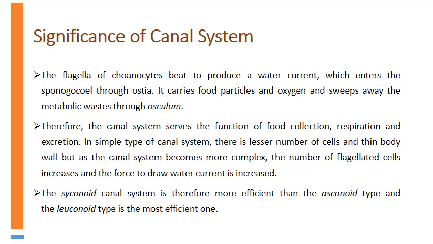In the simple type of canal system, there are fewer cells and a thin body wall. But as the canal system becomes more complex, the number of flagellated cells increases and the force drawing water through the canals is also increased. So the ascon type of canal system is the most primitive, or we can say the most ancient type, whereas the leuconoid type is the most efficient and most developed type.